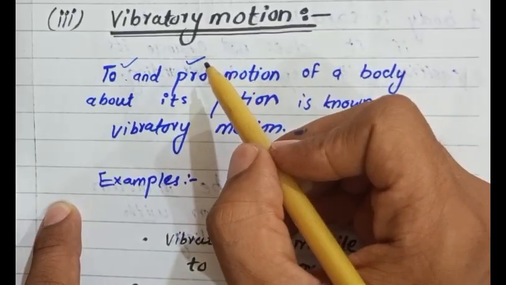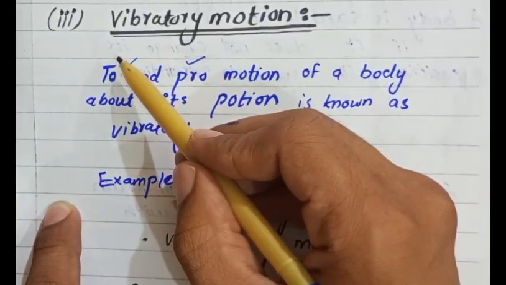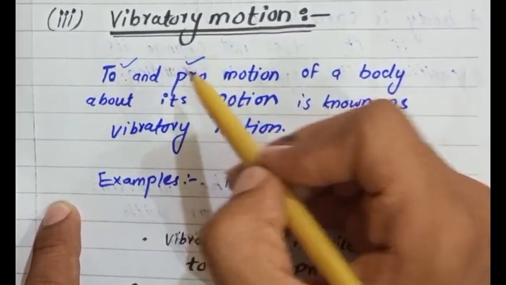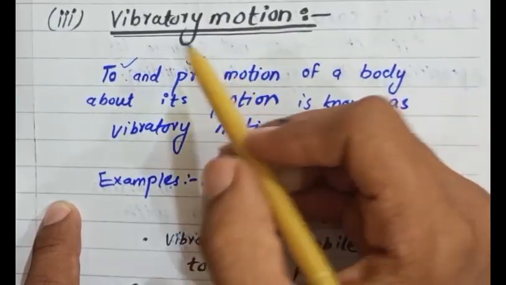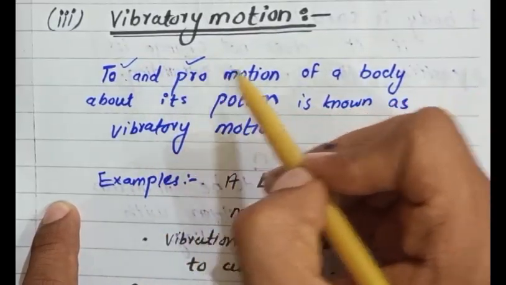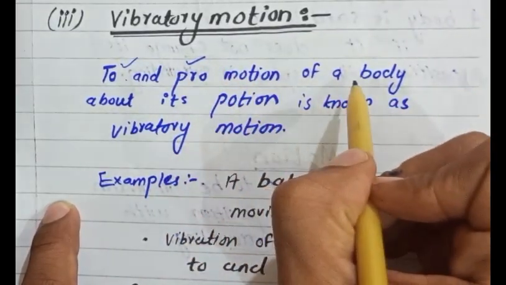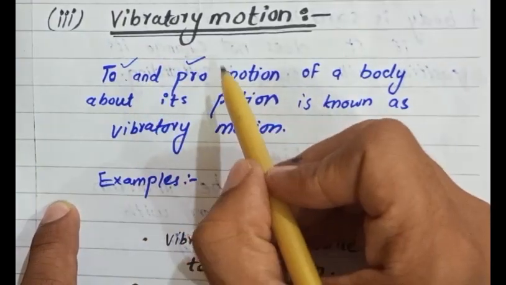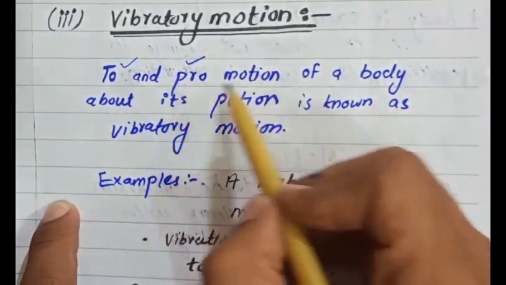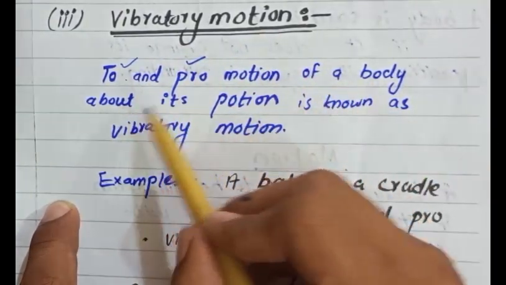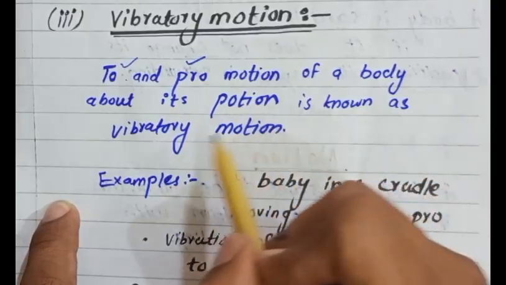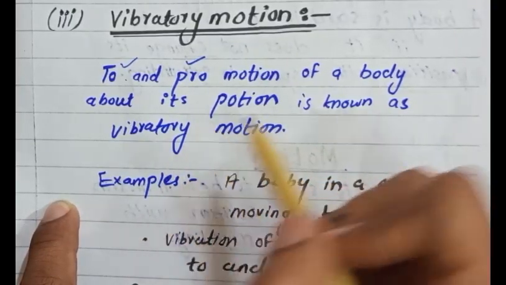The to and fro motion of a body about its position is known as vibratory motion.